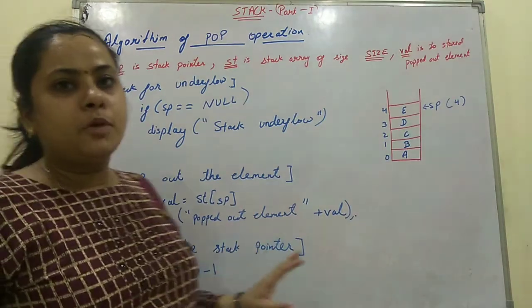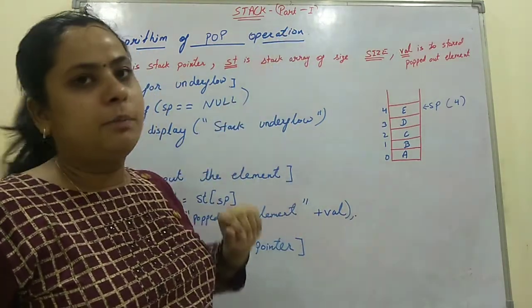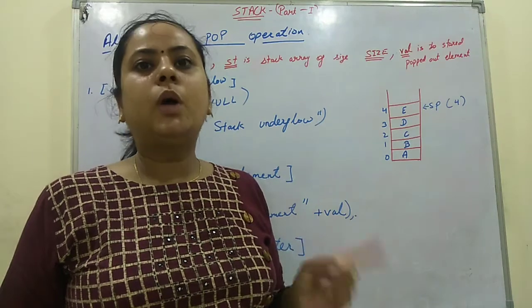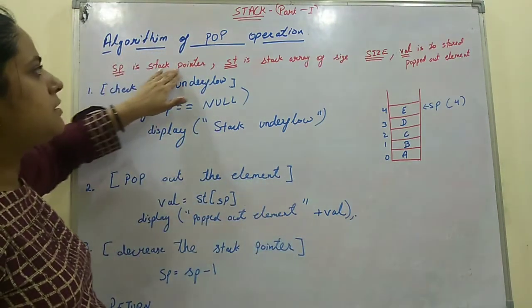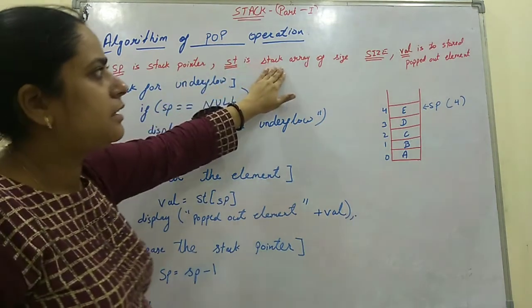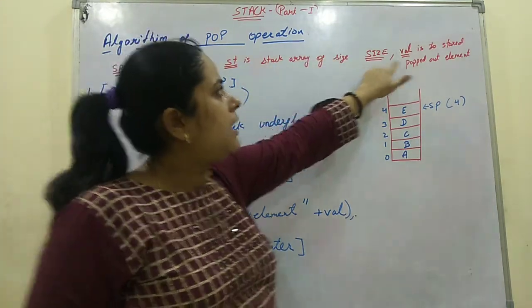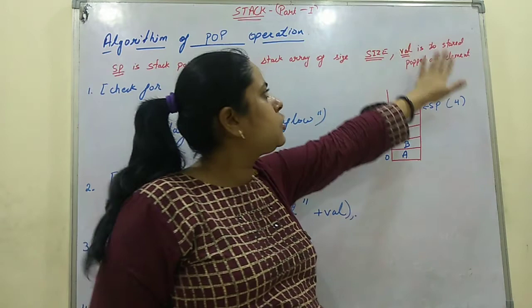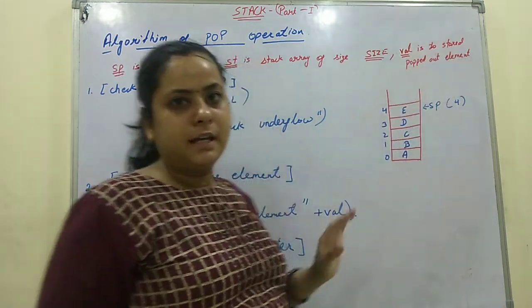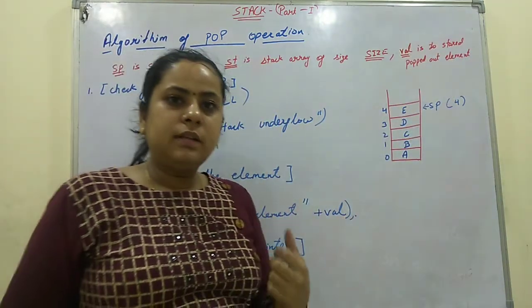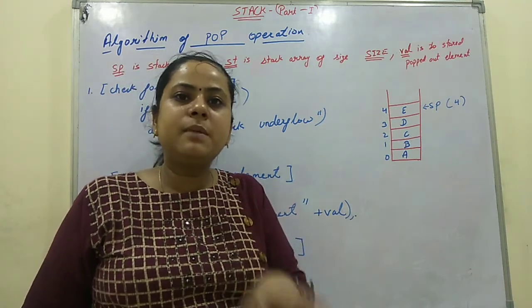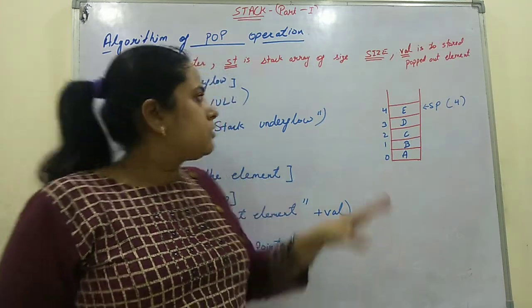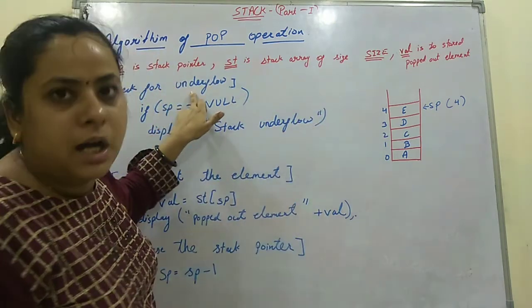Now after the push operation we will see the pop operation. Pop operation is how to retrieve data from the stack. Here again SP is the stack pointer, ST is the stack array of size, and VAL is used to store the popped out element. Before taking out any element, we have to check whether there is any element in the stack or not. So we will check for underflow.